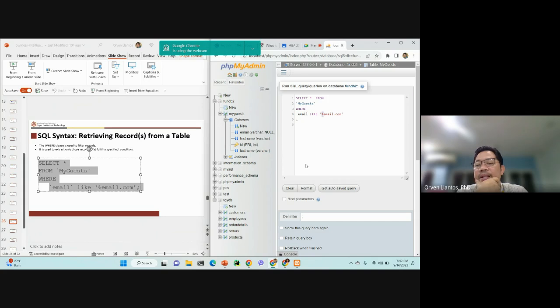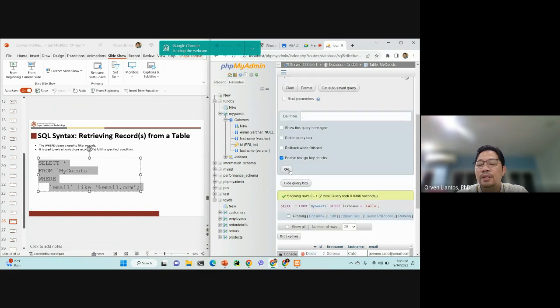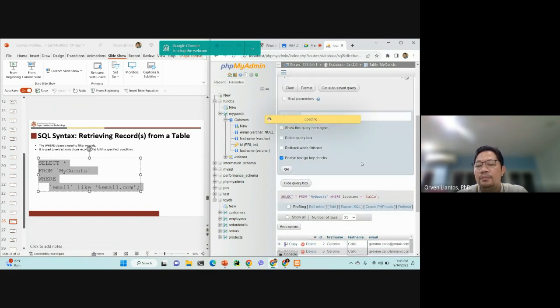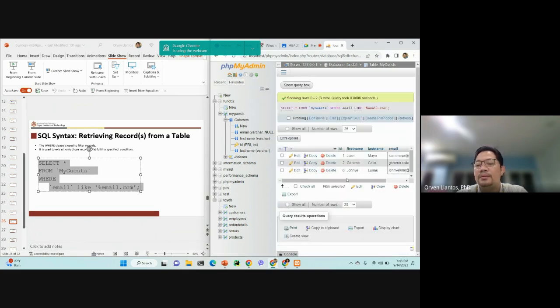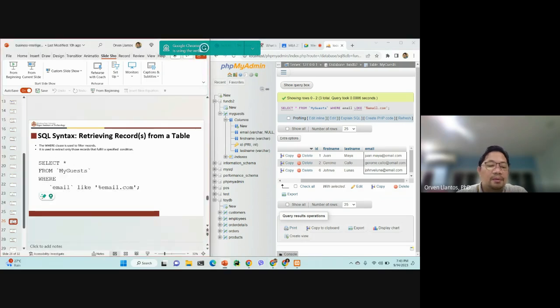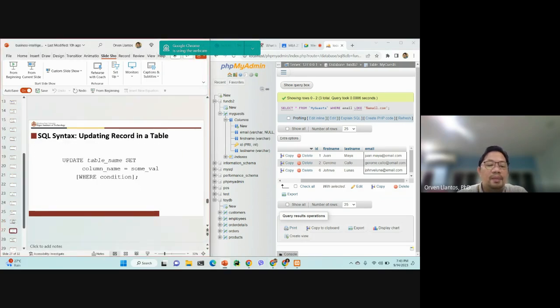It means that any other values will do, except that the last value should be email.com. So when you click go, what gets retrieved are only the records that end with email.com. That's how you can specify conditions in MySQL using the WHERE statement.